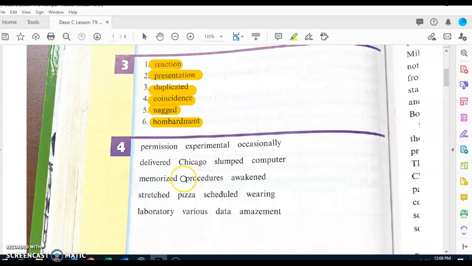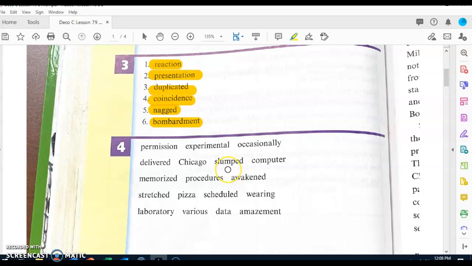Let's go ahead and look at the first word. What word? Permission. Next word. What word? Experimental. Next word. What word? Occasionally. Next word. What word? Delivered. Next word. What word?